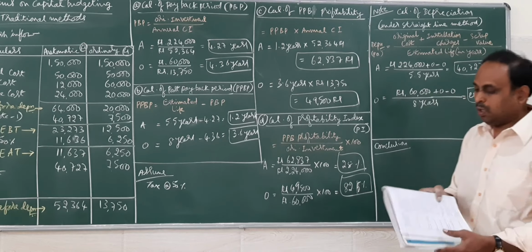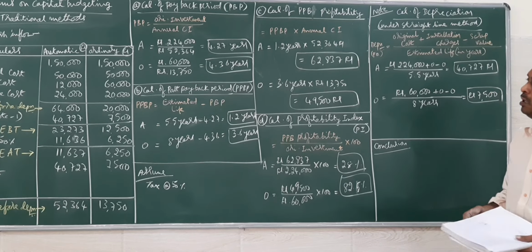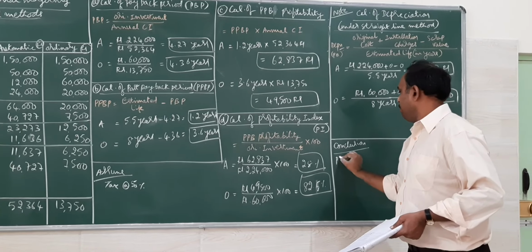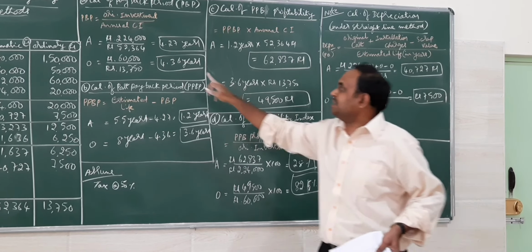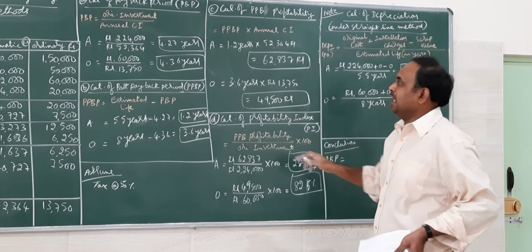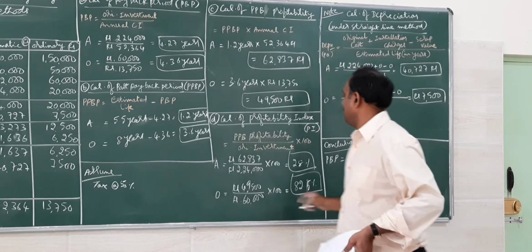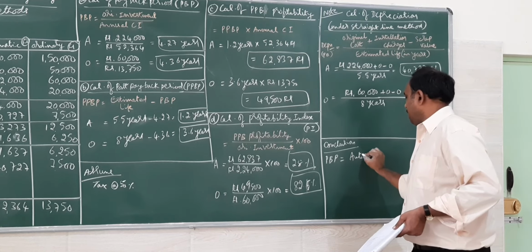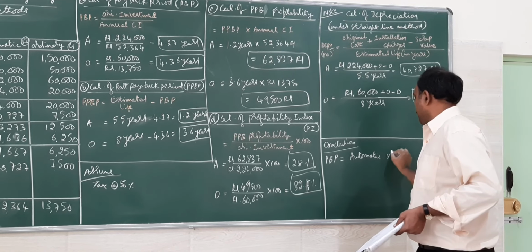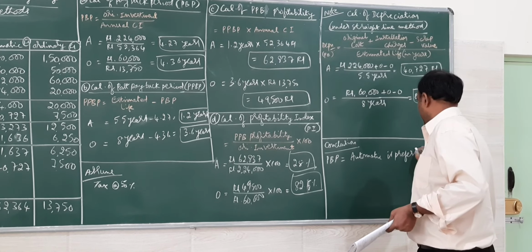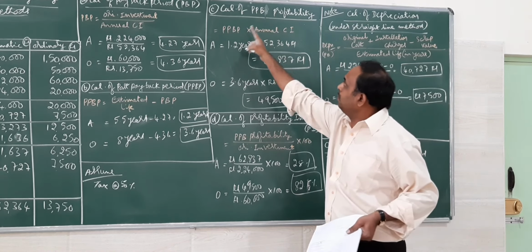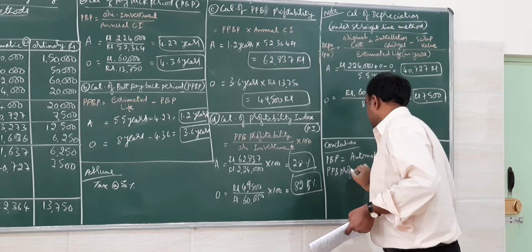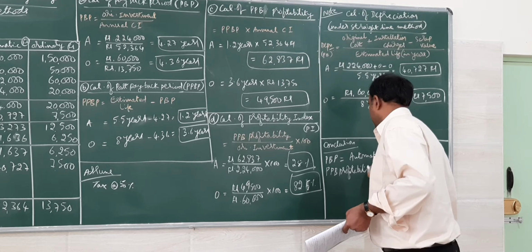So if I go for the conclusion part, which is good: based on payback period, whichever is less is preferred. Comparing here, 4.27 is less, so automatic is preferred. Coming to post payback profitability, whichever is higher is preferred.